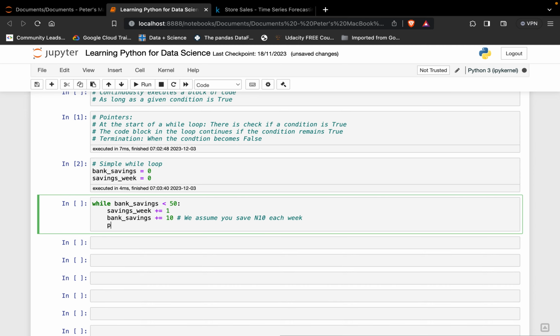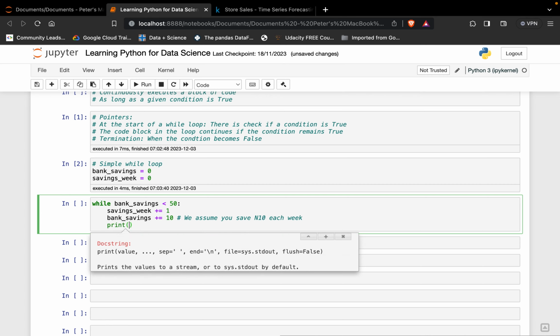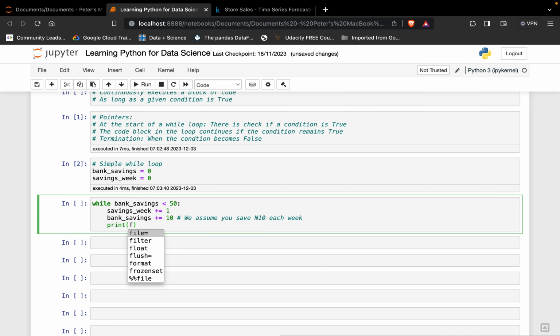So we print, and of course I'm going to use the string formatter so that we put readability to what we're doing.